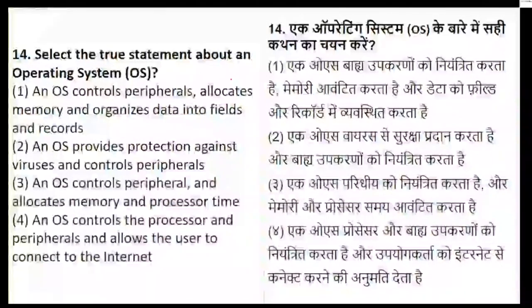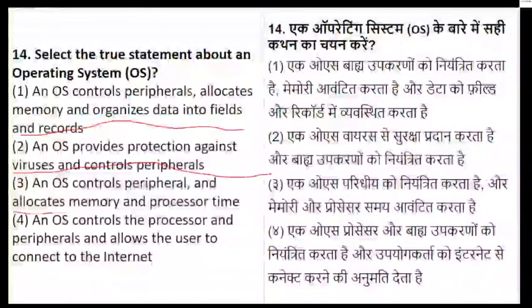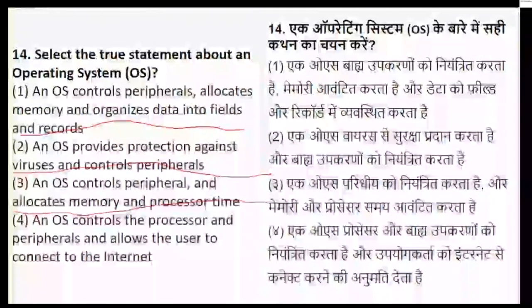Question number 14 is basically information about the operating system. There are 4 statements, I'll just highlight them. The operating system allocates memory and organizes the data. It is a protection against virus.